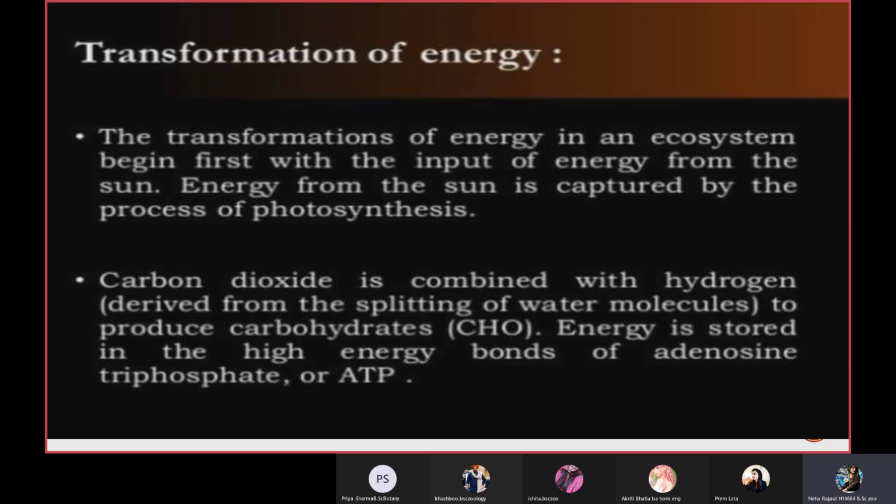Next is transformation of energy. As I previously told, the transformation of energy is through Lindeman's law, that is the 10% law of energy. Only 10% of the energy is transferred to the successive trophic level, and the 90% is consumed in biological processes or in heat formation.